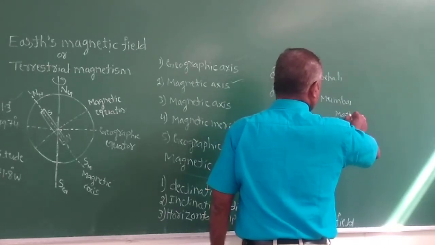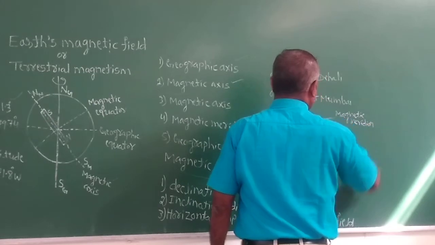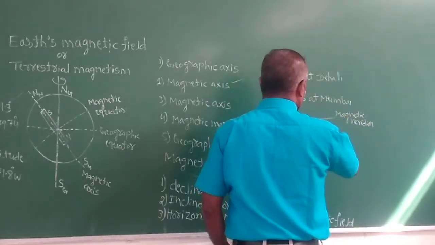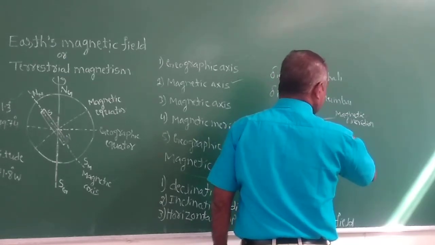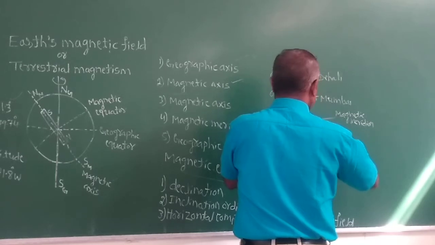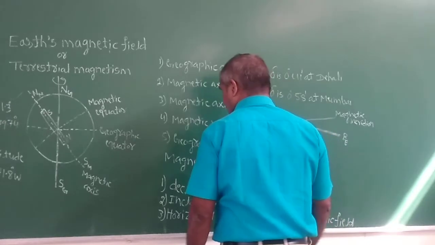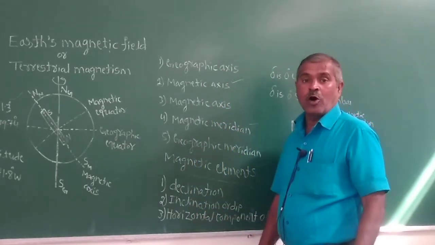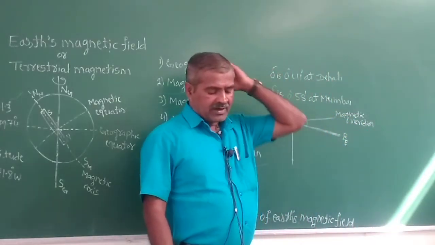Horizontal line is drawn to the magnetic meridian, and this is the total Earth's magnetic field. So this angle is the inclination, or dip.